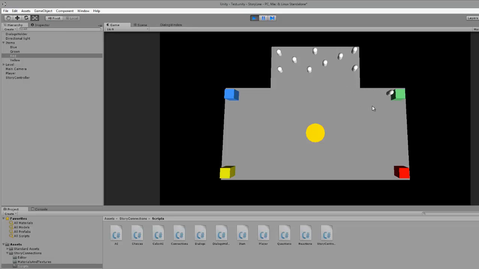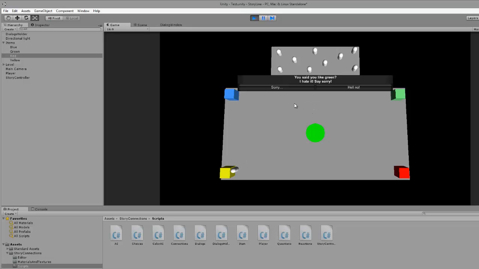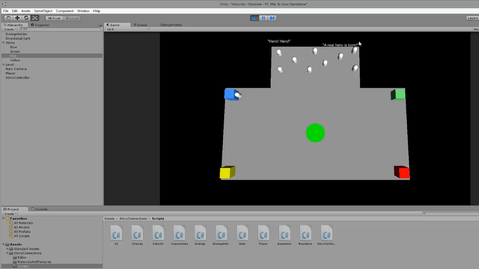But if I tell green that I like it and go to the yellow one, it doesn't like green, so I can say sorry. I can say no way, I will not say sorry, because I now defend the green one and go here. This one will change for the third time, and now I'm a hero because I defended it, and these will respond. So you can see they are all connected.